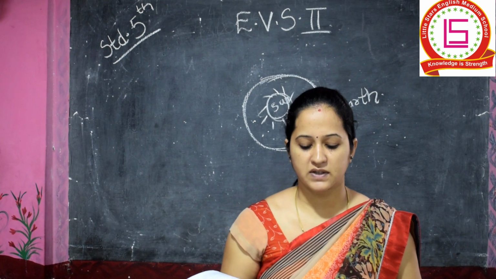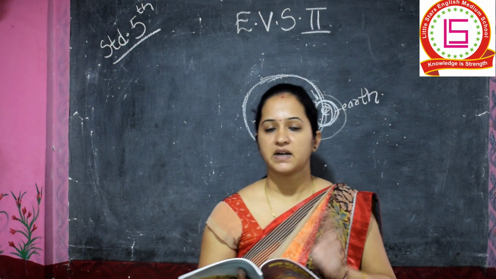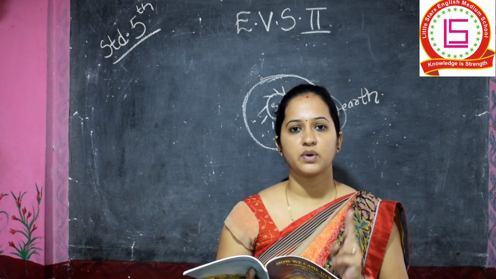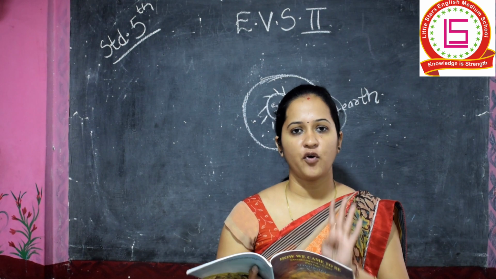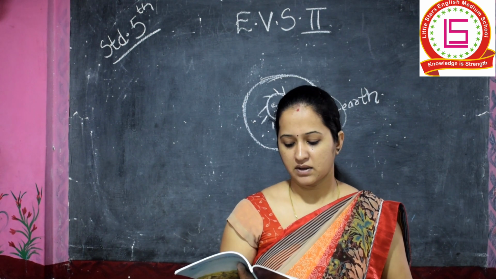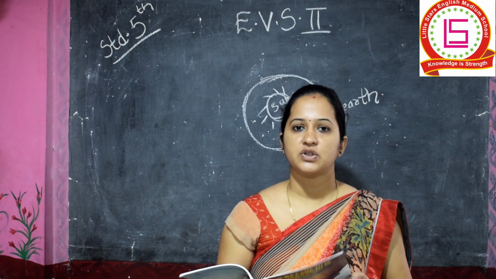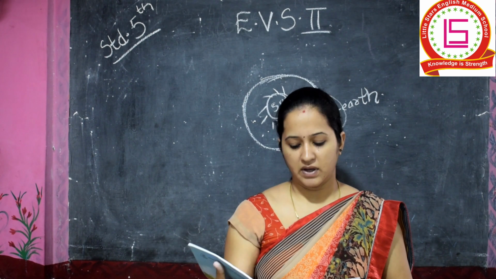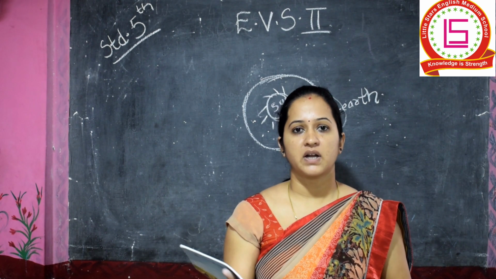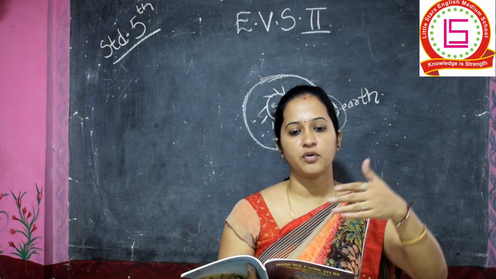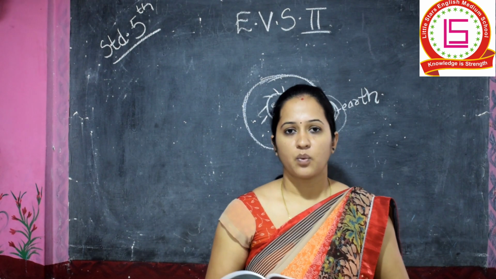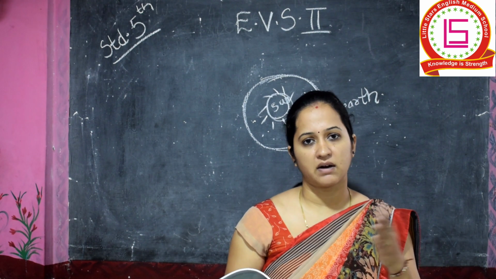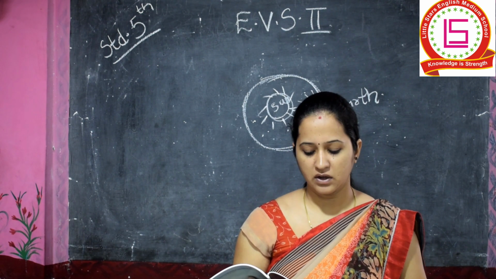Reckon means calculate. See what is being said, that 7 days, Monday to Sunday, all these days together make 1 week. 2 weeks together make a fortnight, 4 weeks together make a month, and 12 months together we count as a year. And in this manner we can count time in bigger and bigger units. 1 year is followed by another. 2018, then 19, and now we are in 20.